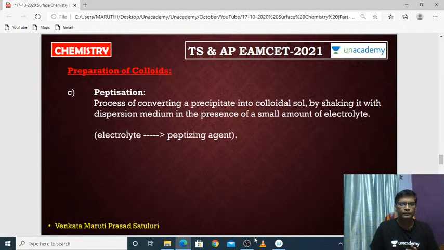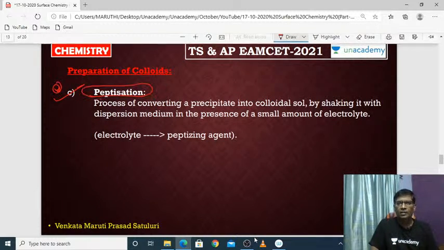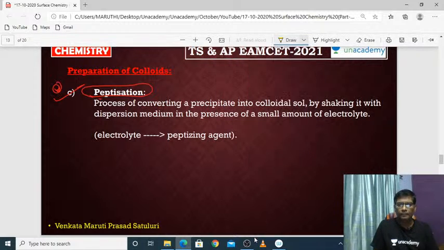And a very important technique is peptization. Very important it is. What is the meaning of peptization?